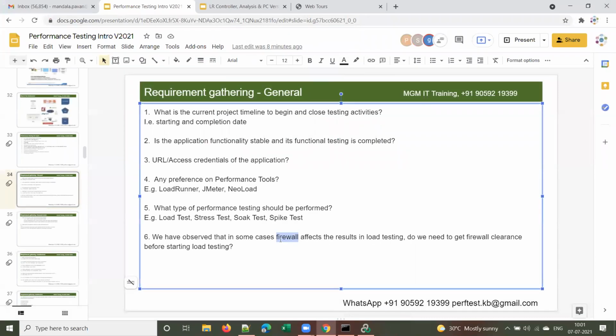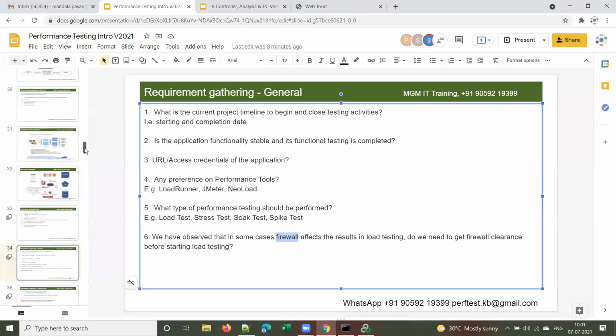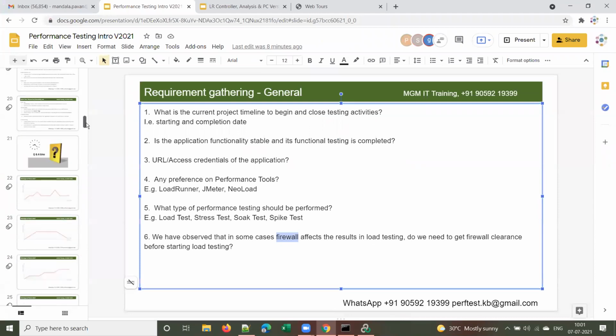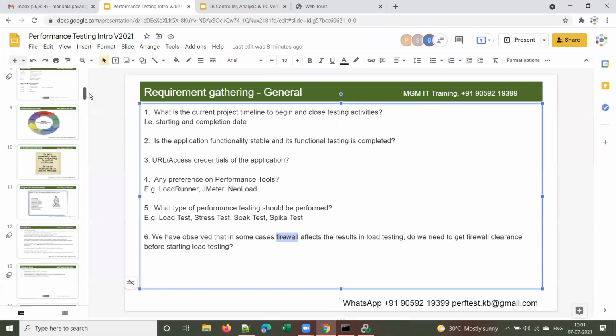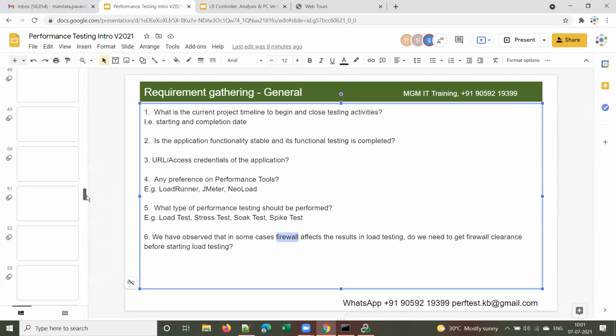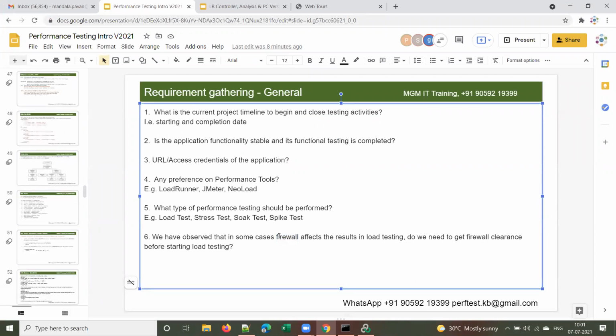Now when you are doing a load test, you will be simulating load. We'll discuss that later. I just wanted to give you a brief idea about the firewall. I have to explain the load testing architecture first. So I'll explain this point later, when we are doing test executions.